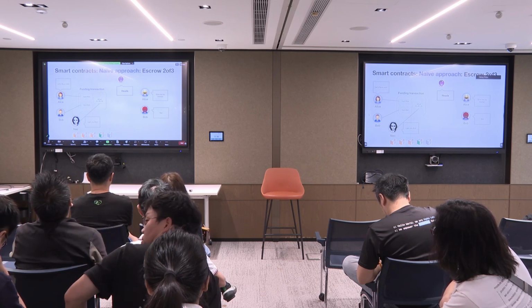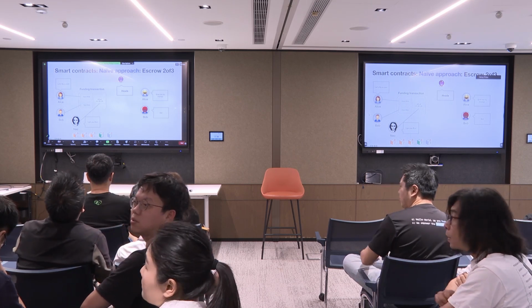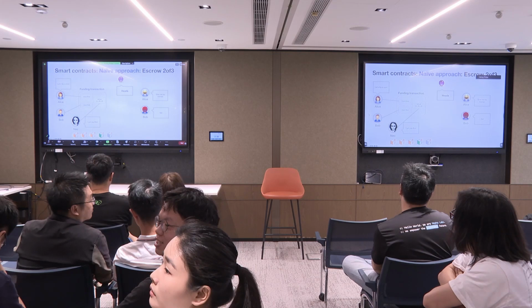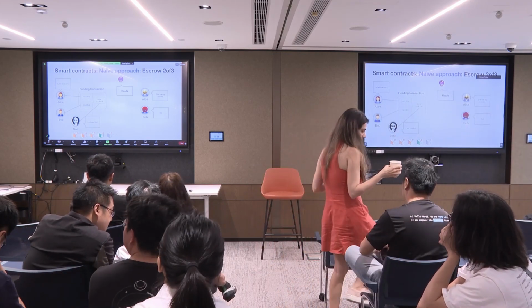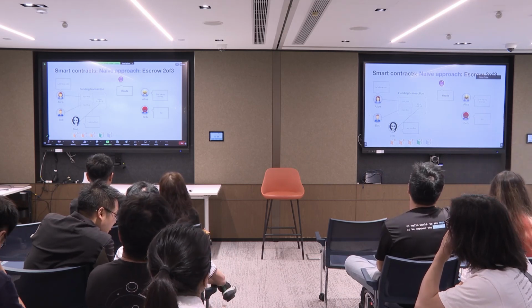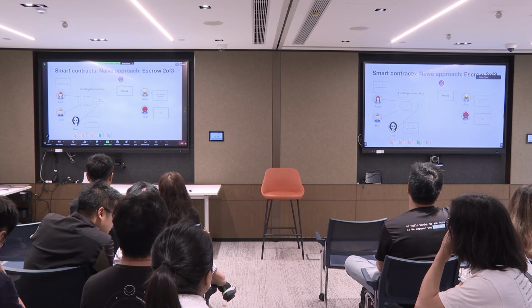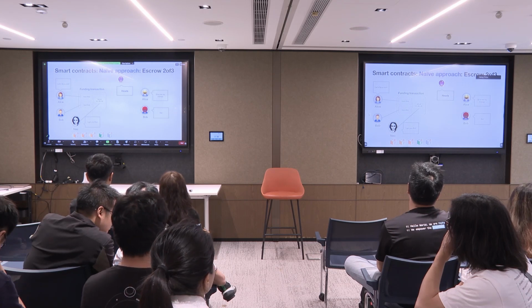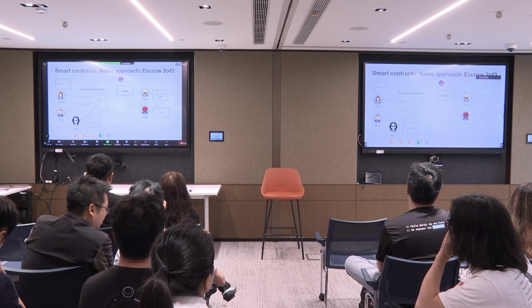The advantage of this 2-of-3 multisig is also that if Neo disappears and decides to not collaborate anymore, Alice and Bob can still collaborate to take the money. However, if Bob and Neo collude, they could both steal the money from Alice.